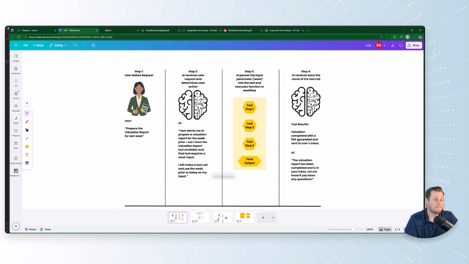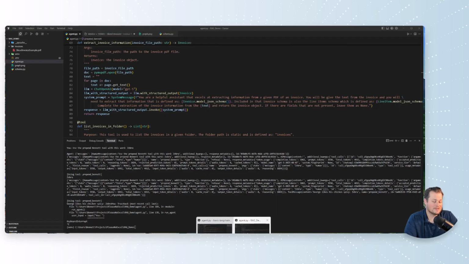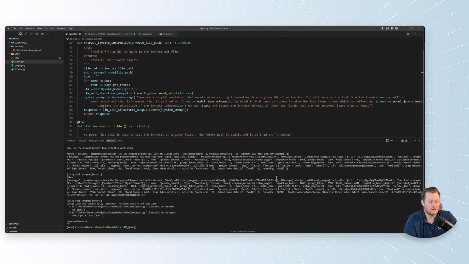So let me know if you're doing something similar, or if you've heard about other stuff like this. I would love to hear if accountants or accounting firms are using tools like LangGraph and LangChain to build out agents. I think it's super interesting. It is easier than ever to build these. It is definitely not easy, but it is easier than ever. So it's an exciting time to be in. And again, if you have any questions or want to continue the conversation, let me know, because I'm always happy to do that.